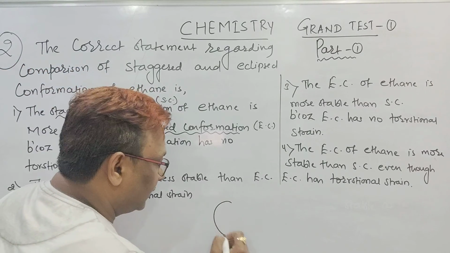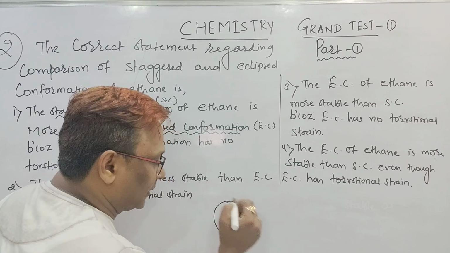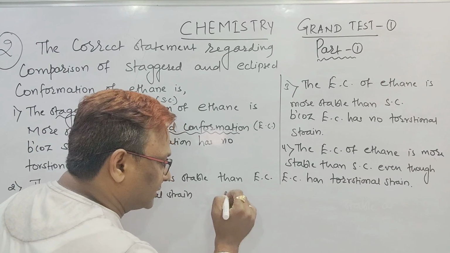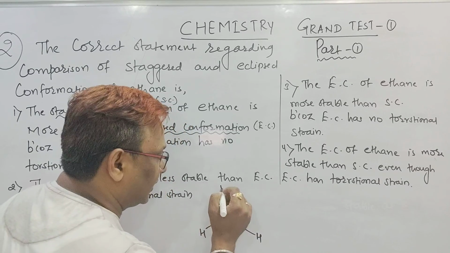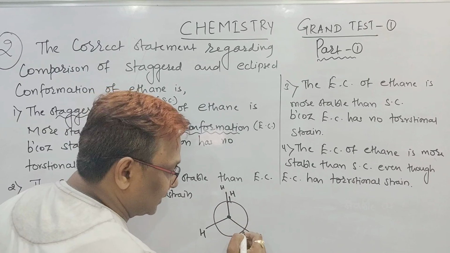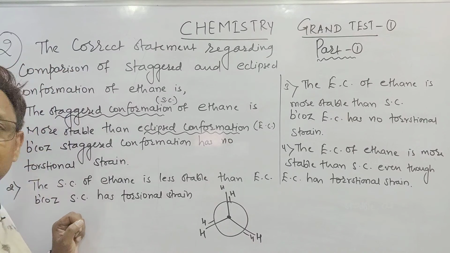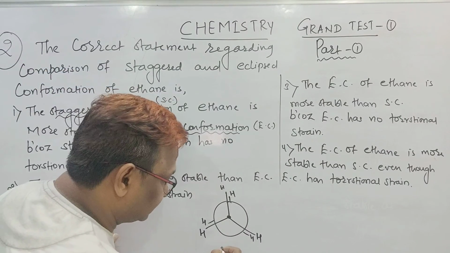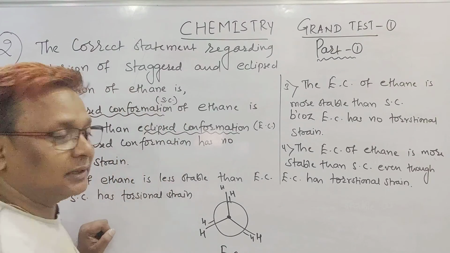See here. This is the front carbon and this is the rear carbon. In ethane, the front carbon has 3 hydrogens, so I write H, H and H. The rear carbon also has 3 hydrogens: this is H, this is H and this is H. This is called the eclipsed conformation of ethane.